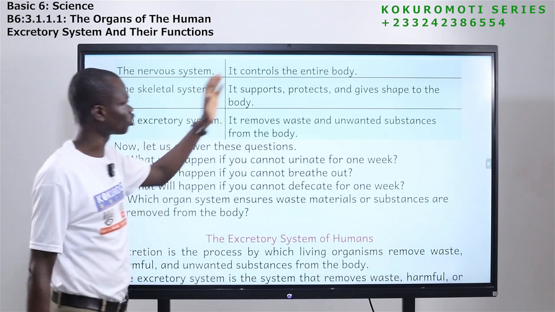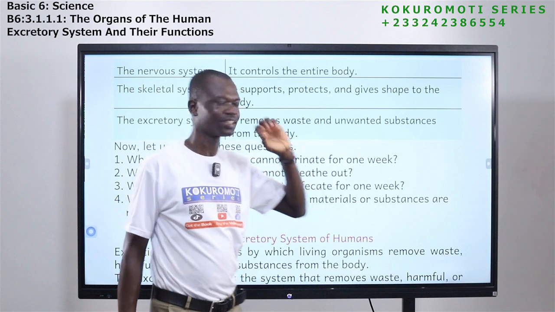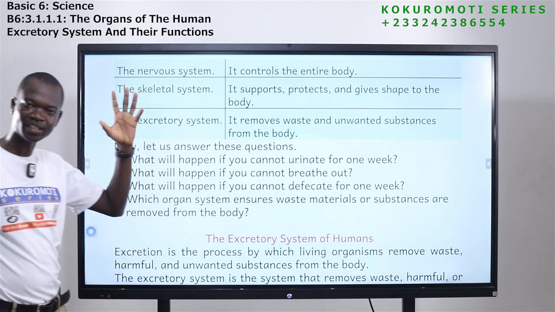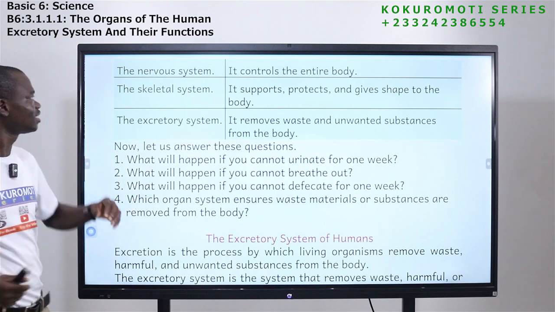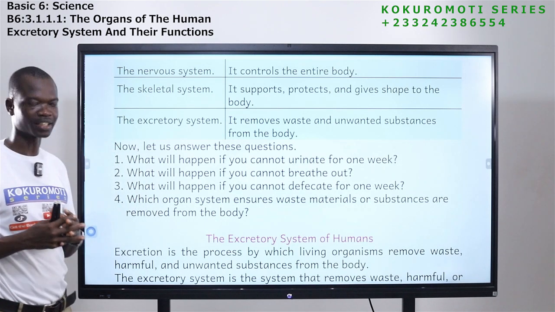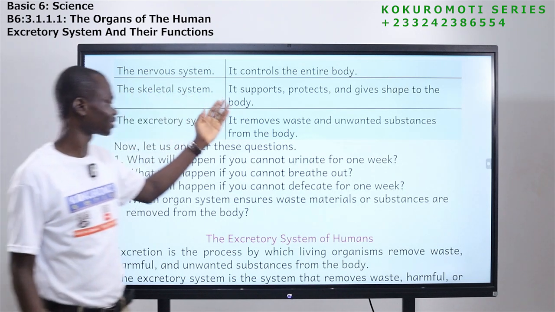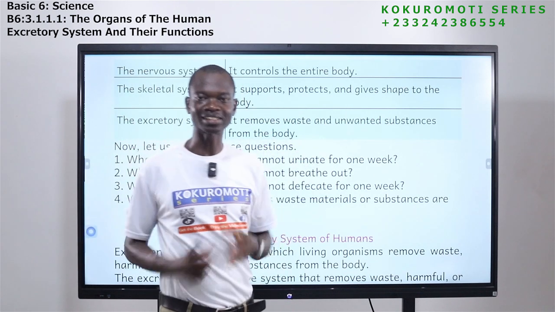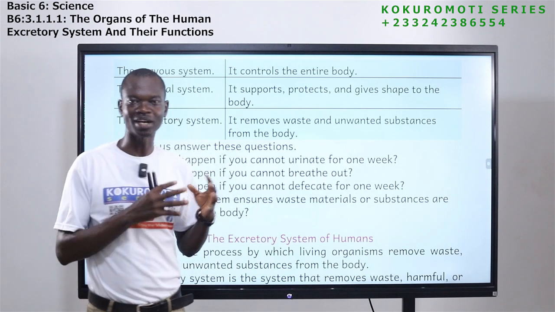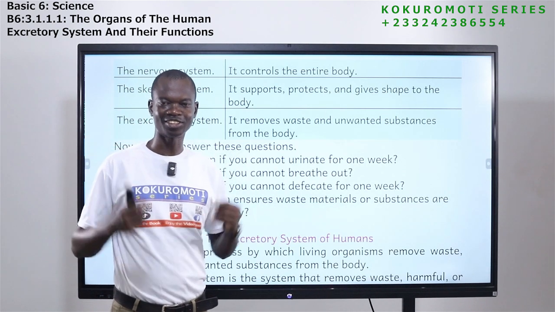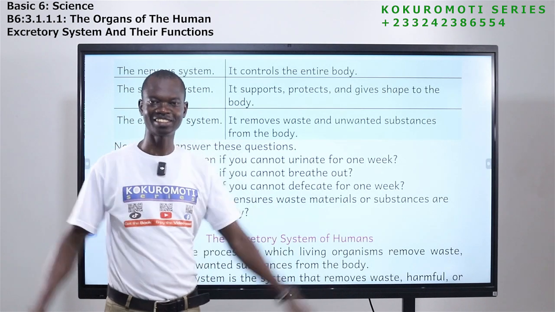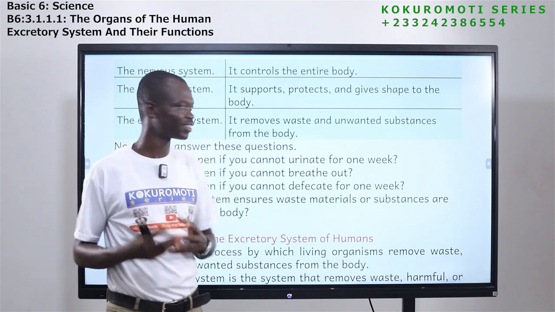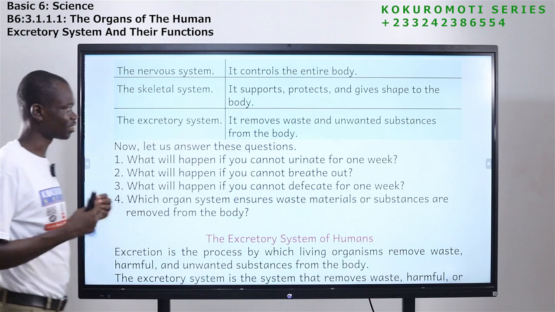Now let's come to this side. The nervous system controls the entire body. It controls what? The entire body. Your brain, your spinal cord, your nerves, they control the entire body. The next one is the skeletal system. It supports, protects, and gives shape to the body. So we are talking about the skeleton. Another part of the body is the skeleton. Without a skeleton, you cannot stand. You will not have form like the way you have form. So the skeleton supports us, protects us, and gives us shape.